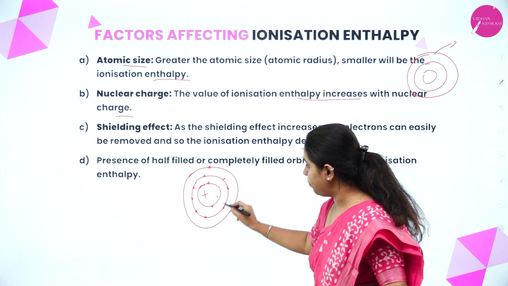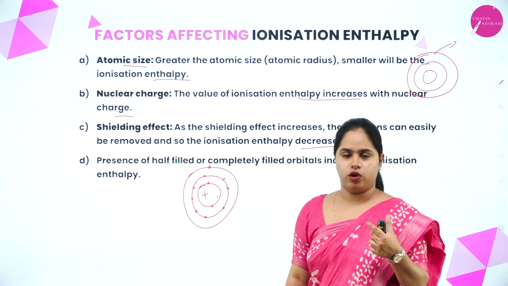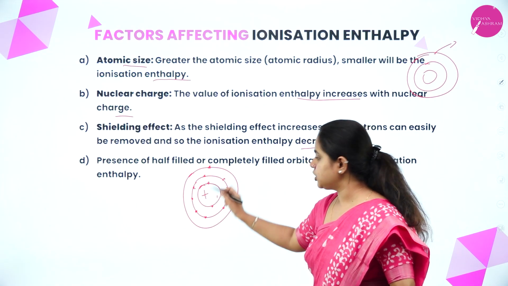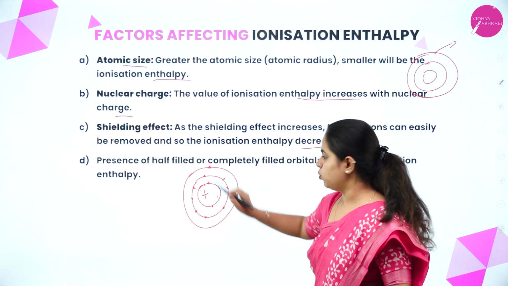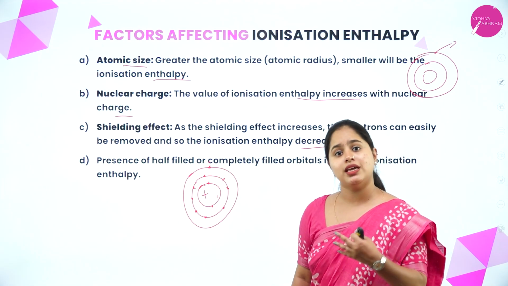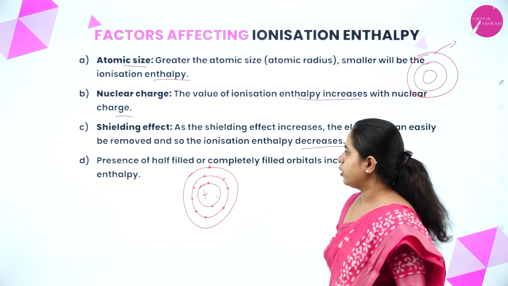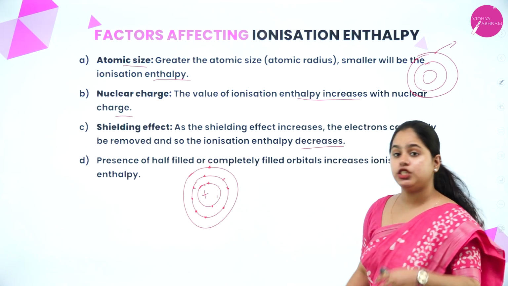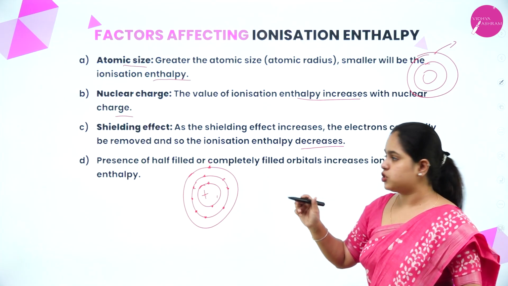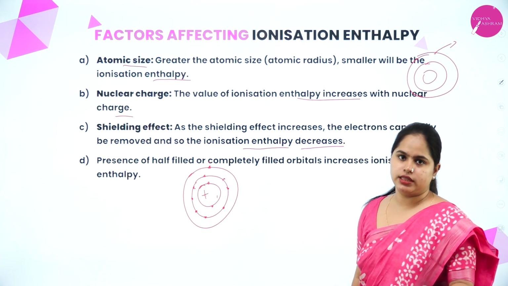If the shielding power of the penultimate shell is increasing, that means they are very well shielding the nucleus from the outermost shell. So the electron will be loosely bound there, and we can easily remove it. I hope it is clear. Hence, as the shielding effect increases, the electron can be easily removed, so only a very small ionization enthalpy is required.